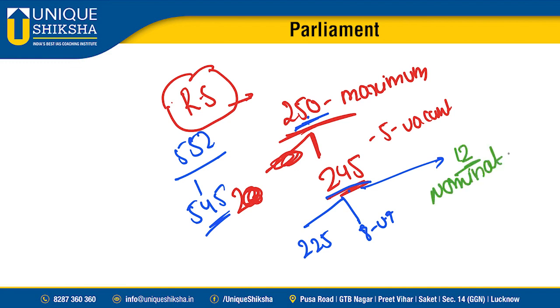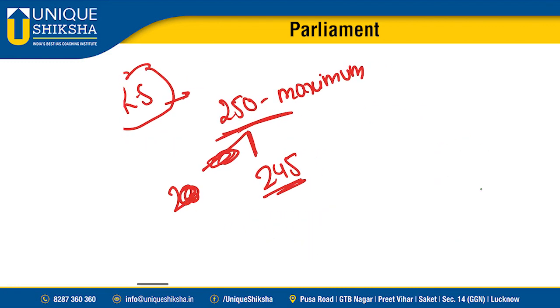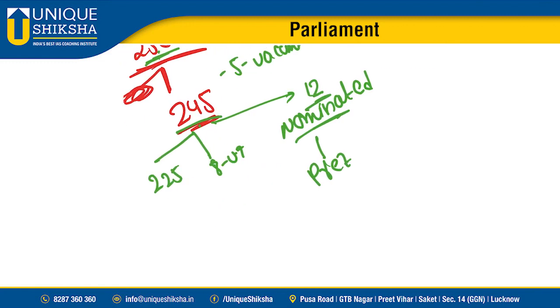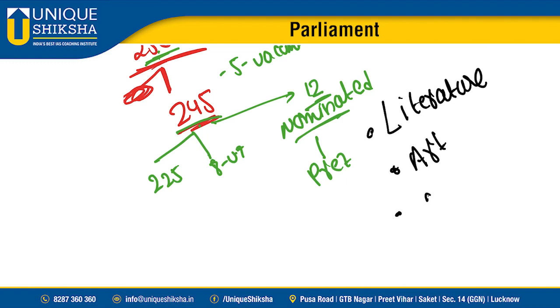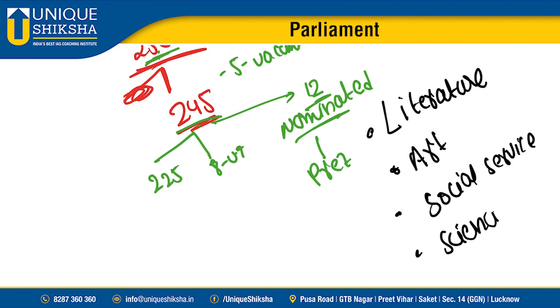Who nominates these seats? The President. What are the grounds of nomination for Rajya Sabha? Literature, art, social service and sciences. These are just indicative. Sometimes we elect sports personalities and such. These are just indicative grounds which were given: literature, art, social service and sciences.